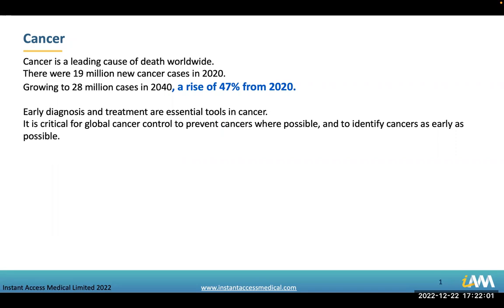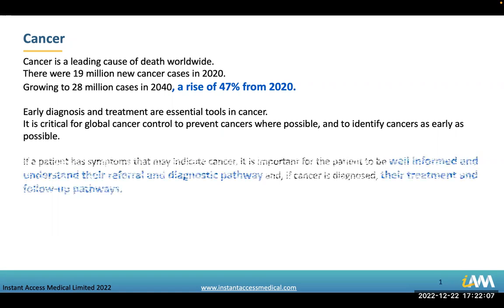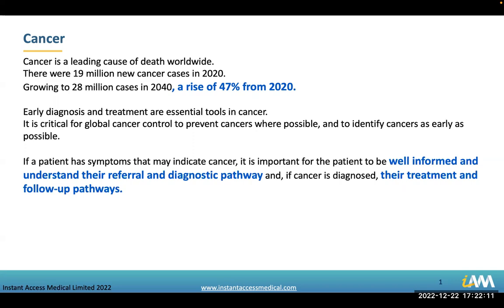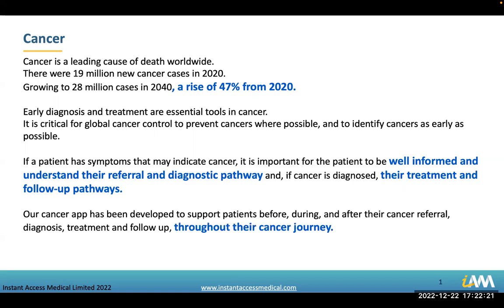It is critical for global cancer control to prevent cancers where possible and to identify cancers as early as possible. If a patient has symptoms that may indicate cancer, it is important for the patient to be well informed and understand their referral and diagnostic pathway, and if cancer is diagnosed, their treatment and follow-up pathways.